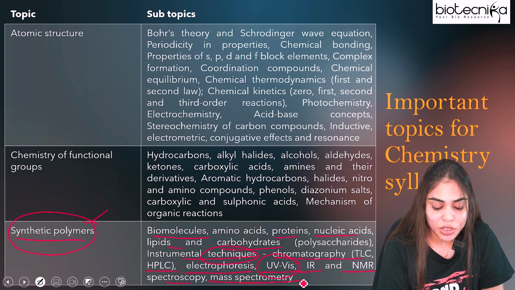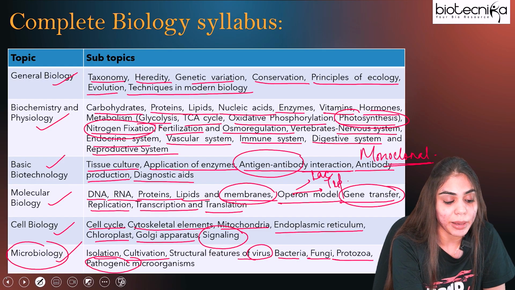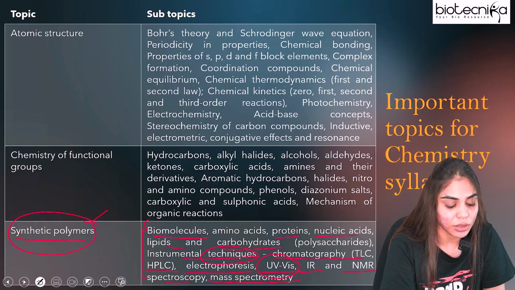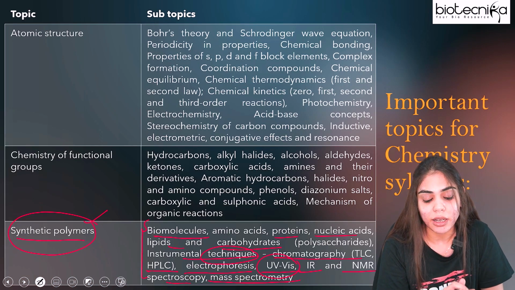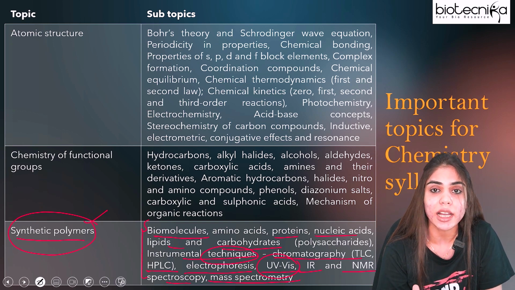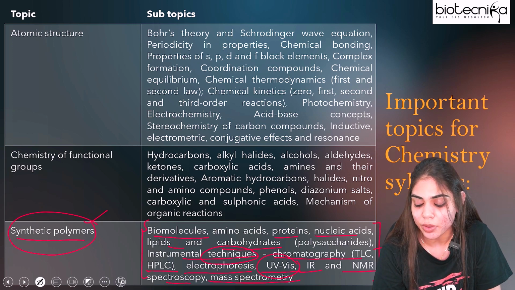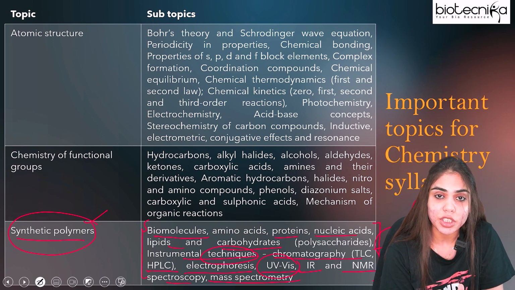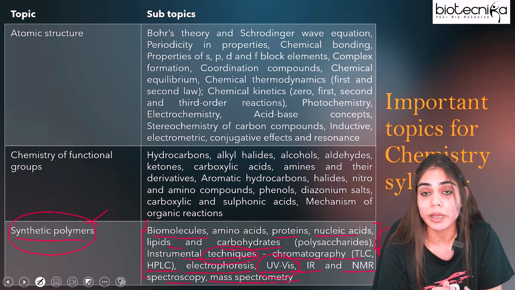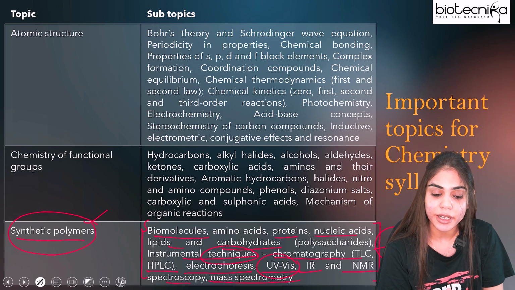If you see, this whole part is exactly similar to the first biology section, that is general biology, and along with it some biochemistry section. So if you are covering that biology part, you will be covering this chemistry part also. We have seen the biology part is asked for 44%. And if you complete this section too, say 5 to 6%, that means you are now covering 50% of your syllabus, and the remaining percentage is 50. So after completing this biology part and the last synthetic polymers part, you will have completed 50% of your syllabus. Now let's see the rest of the important chemistry topics that are included in the syllabus.